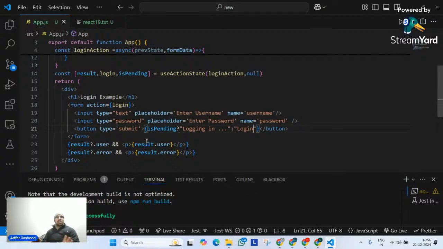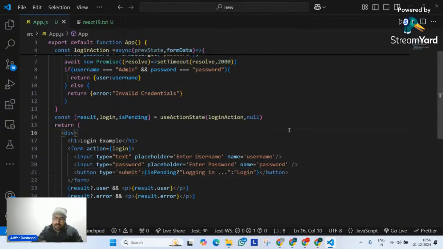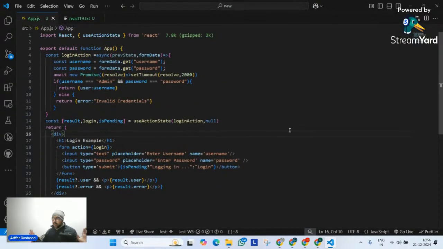Do we understand the logic until now? Give me a confirmation for that, then I will start explaining what's happening. Am I clear with the logic? This is the whole component.